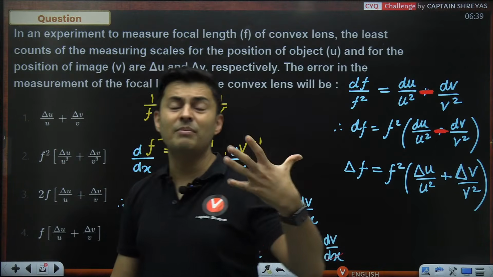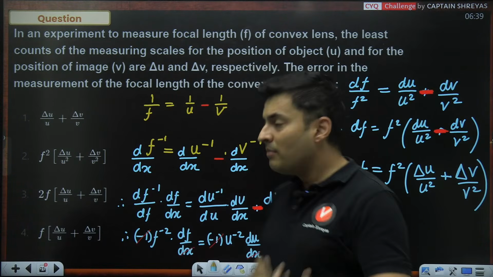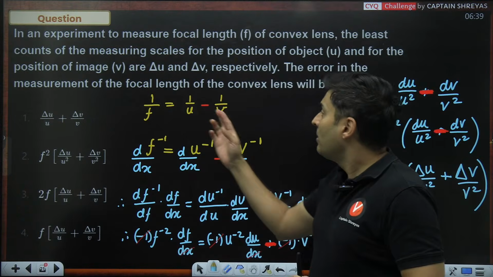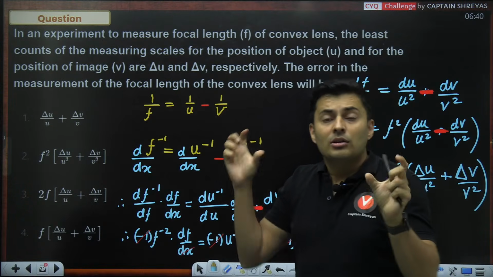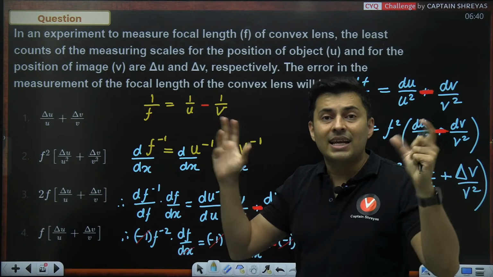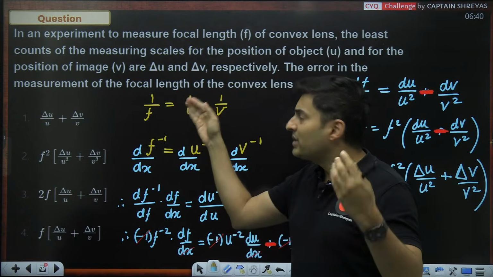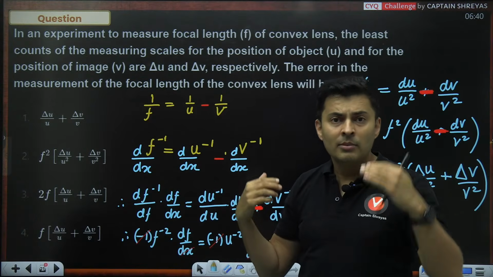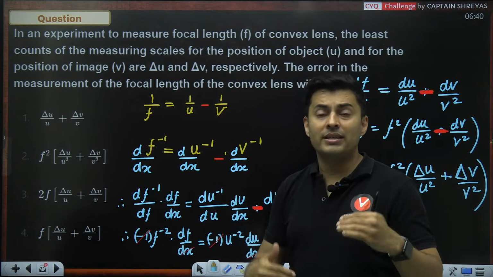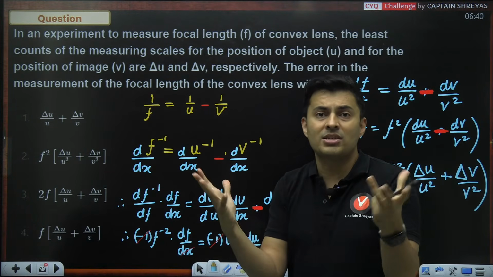Basically, you will try to maximize the error. What do I mean by that? Maybe u is more, v is less. So you have to compensate those extremities. Maybe u is also more, v is also more. Maybe u is less, v is more. Maybe u is less, v is also less. So all four possible options are there.